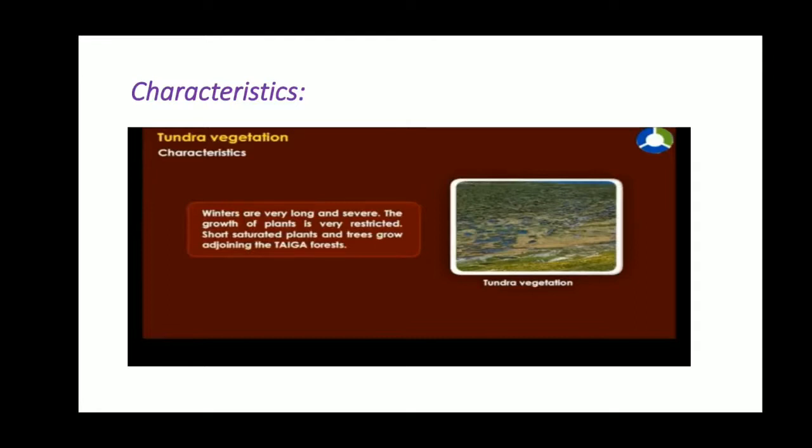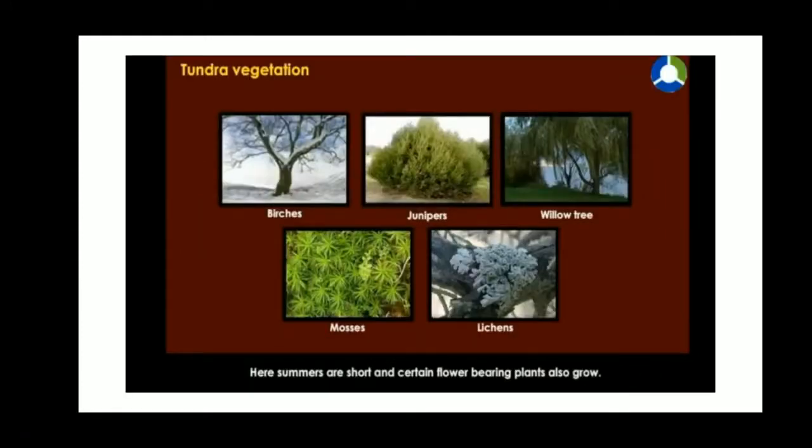Winters are very long and severe. The growth of plants is very restricted. Short stunted plants and trees grow adjoining to the taiga forest. See here, these are the pictures of different plants or trees which are grown in the tundra vegetation. Here, summers are short and certain flower bearing plants also grow, such as beeches, juniper, willow trees, mosses and lichens.